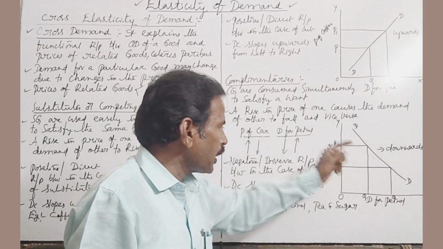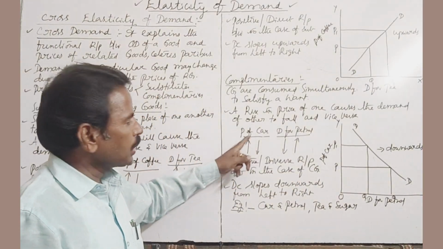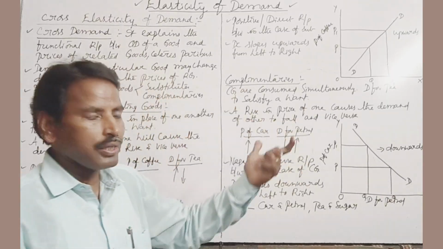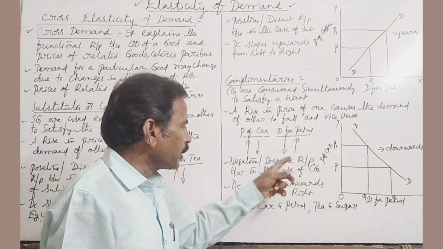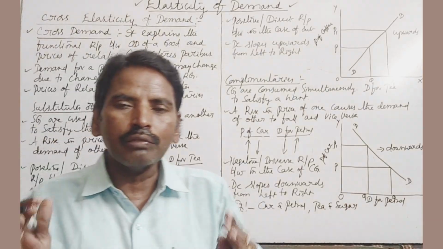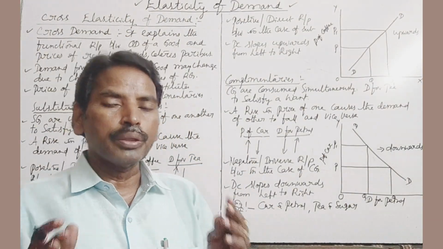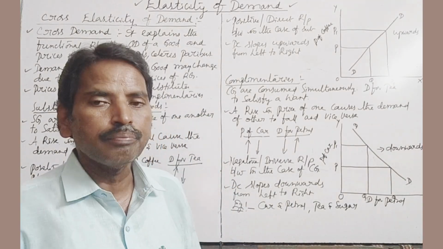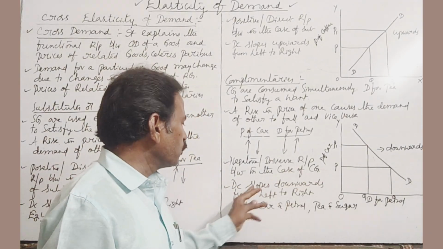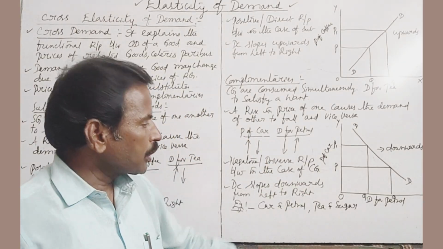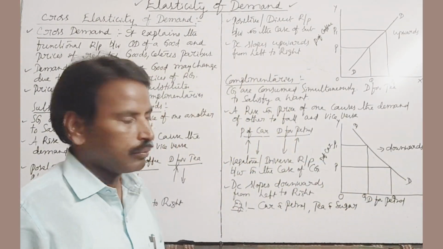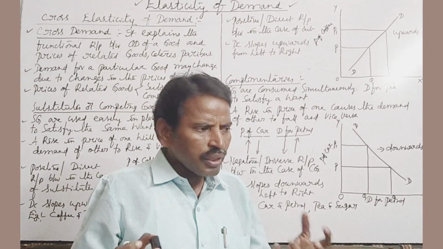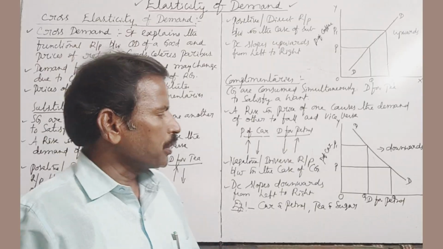See, if you observe the diagram, when the price of car rises, demand for petrol falls, and when the price of car falls, demand for petrol rises. There is a negative or inverse relationship in the case of complementary goods. Complementary goods విషయంలో నెగటివ్ రిలేషన్షిప్ కానీ ఇన్వర్స్ రిలేషన్షిప్ కానీ ఉంటుంది. Therefore, the demand curve slopes downwards from left to right. So here car and petrol, tea and sugar. So examples of complementary goods అని చెప్పచ్చు.